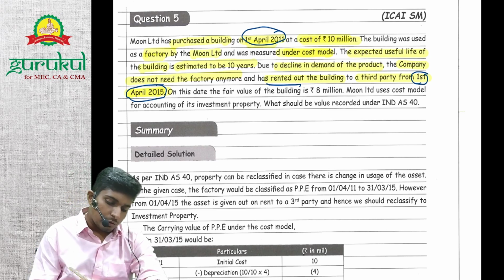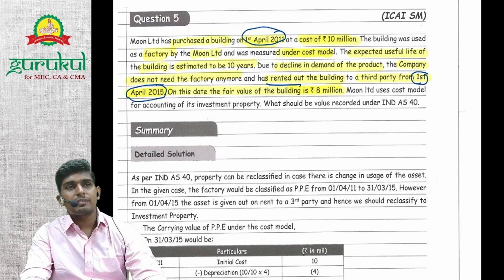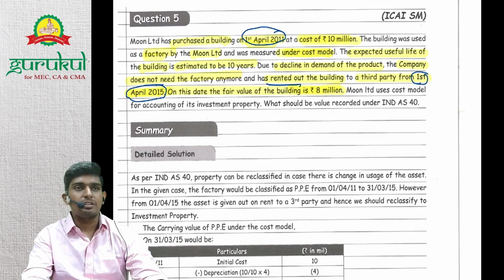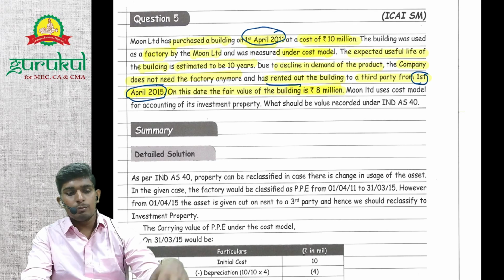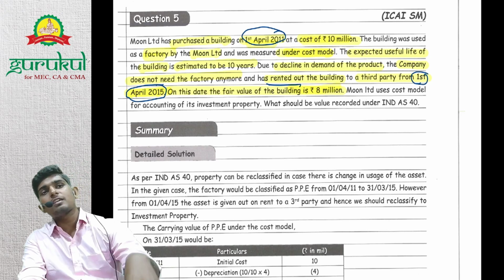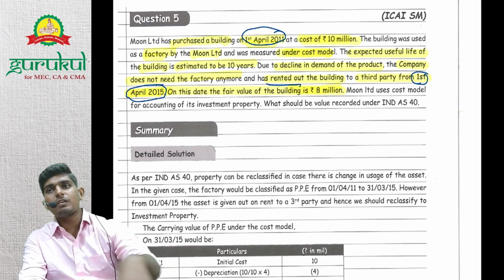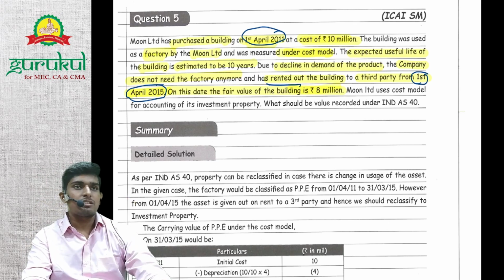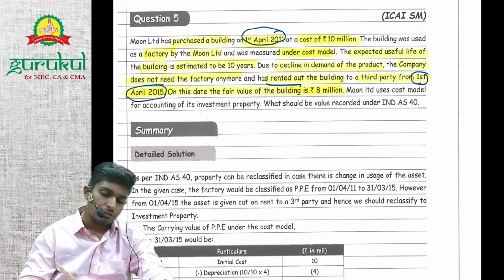On this date, the fair value of the building is rupees 80 lakhs, 8 million. Why do you think this fair value is given? We'll take WDV, right? The WDV of PP after 4 years, we will just take that value as our investment property value, right? Then why is this fair value given? Disclosure, right? We need to compulsorily give a disclosure. Hence, this fair value is given.